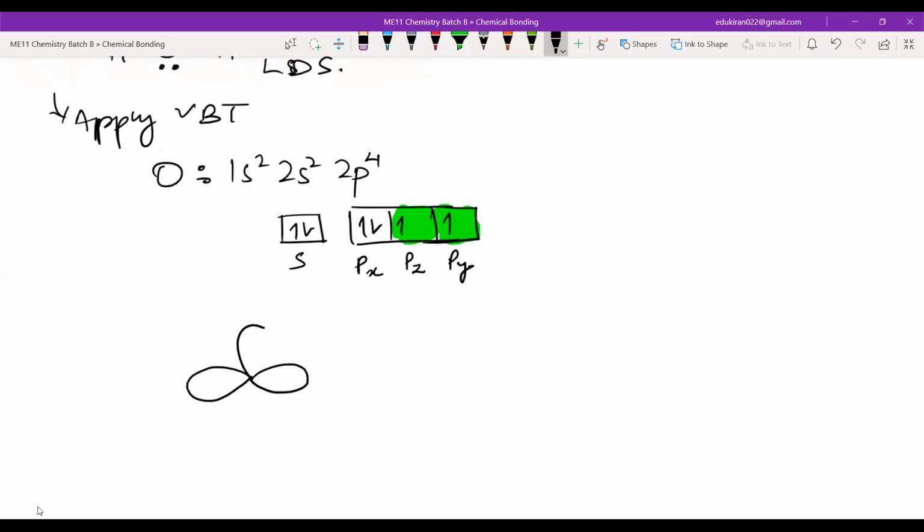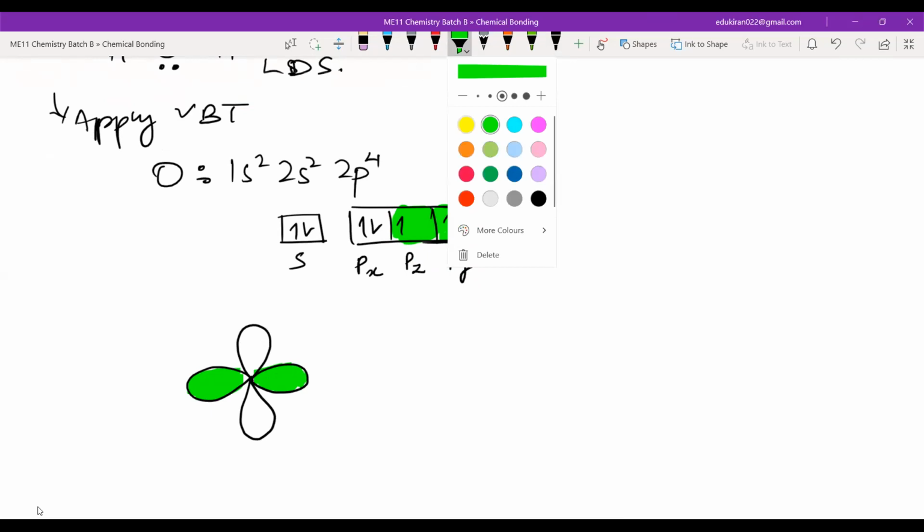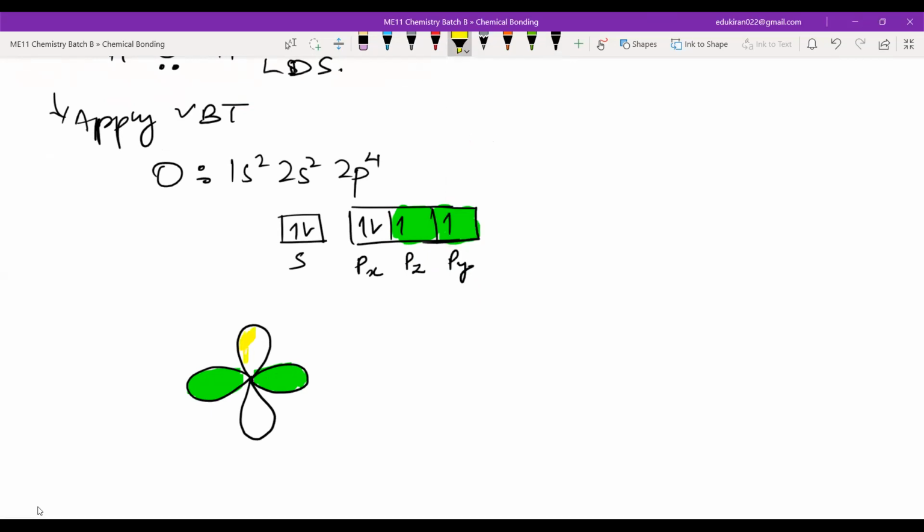Okay, and there will be py like this. There will be py like this. Is everyone understanding till here? This is pz. Of oxygen, and you also have py of oxygen. This is py of oxygen. This is not a d orbital, okay? This is pz and py.